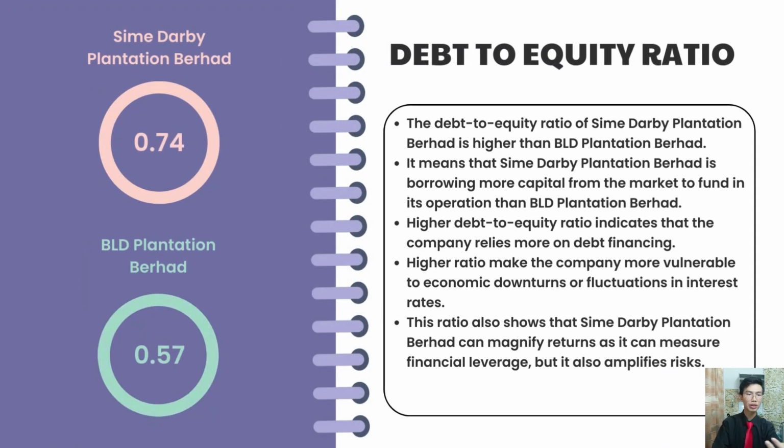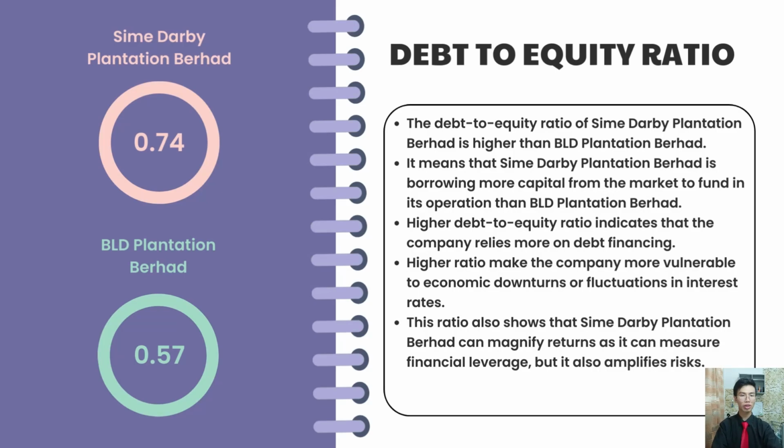For the debt to equity ratio, Sime Darby is higher than BLD. It means that Sime Darby is borrowing more capital from the market to fund its operation than BLD Plantation Berhad. And a higher debt to equity ratio indicates that the company relies more on debt financing.